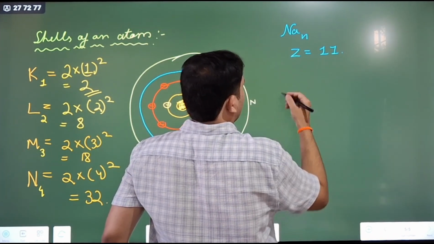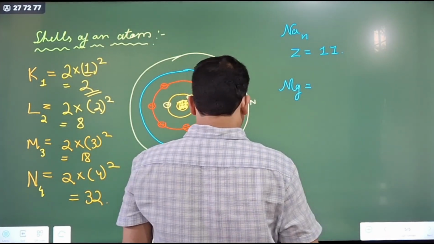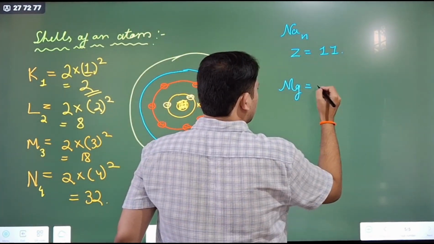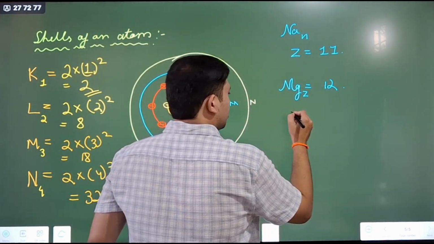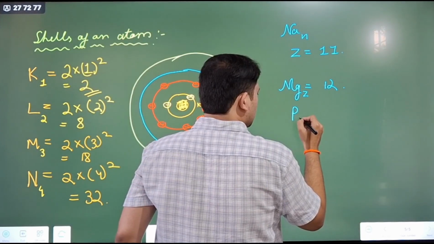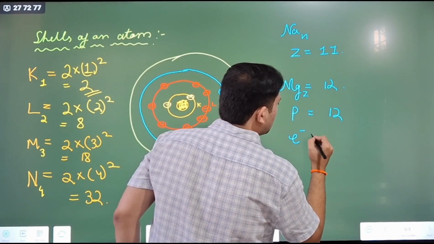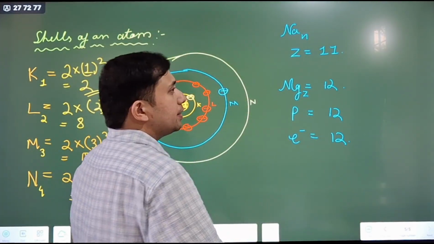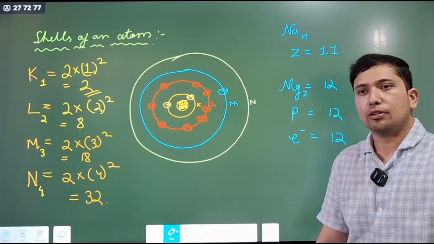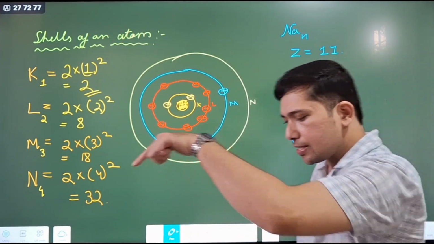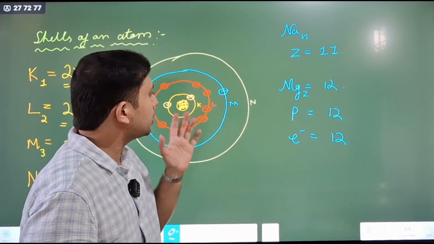Suppose we are taking the example of magnesium. The atomic number of magnesium is 12, the number of protons, I have written P as short form, is 12, and the number of electrons is equal to 12. In periodic classification of elements there is a topic, valency and valence electrons. What is valency? Right now we are going to clear that topic.